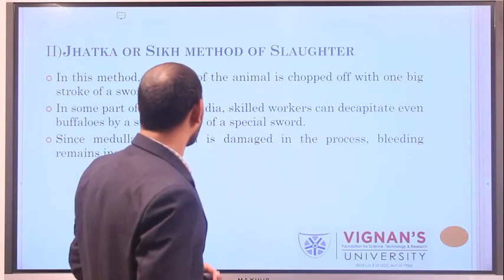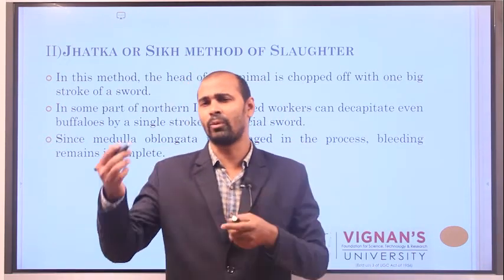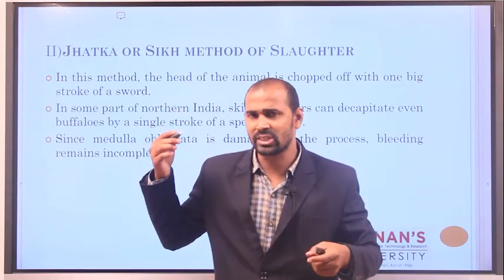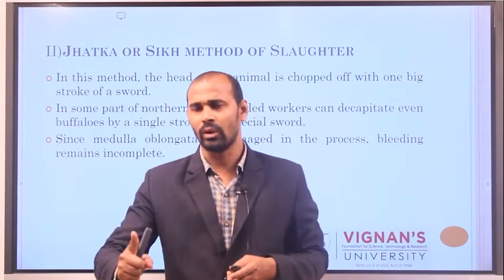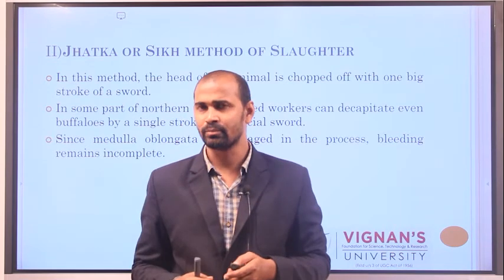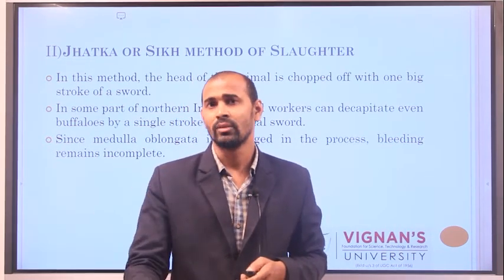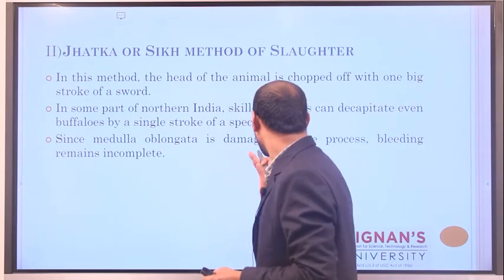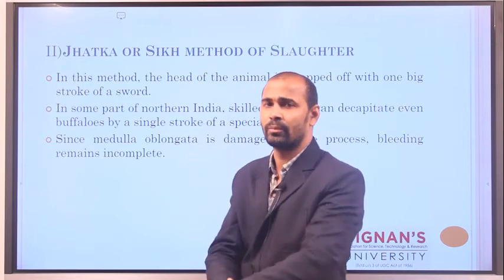In some parts of northern India, you may wonder how decapitation can be done in a single shot. There are a few skilled, trained humans who can chop any kind of animal with a single stroke.